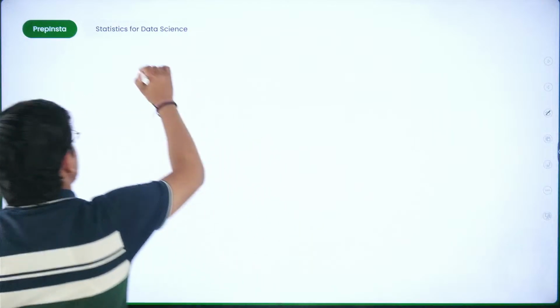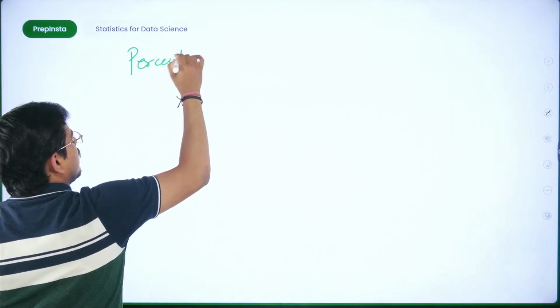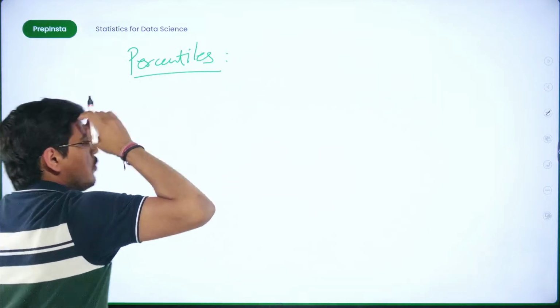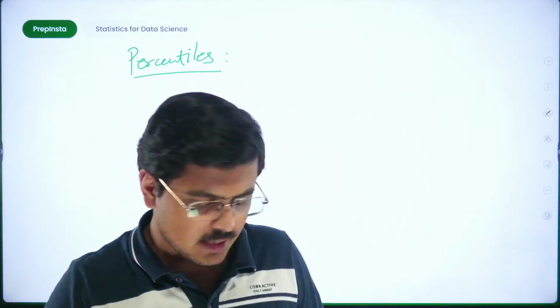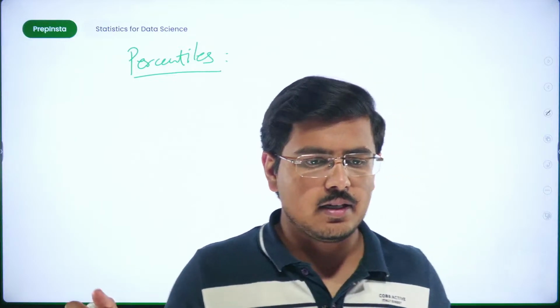So, we left the discussion at percentiles, where we learned what exactly a percentile is. For example, if somebody has scored 92 percentile, then 92% of people in the whole data set are lesser in terms of performance than that particular person. So what exactly is a percentile? It is a value below which a certain percentage of values of a data set lie. Is it clear?